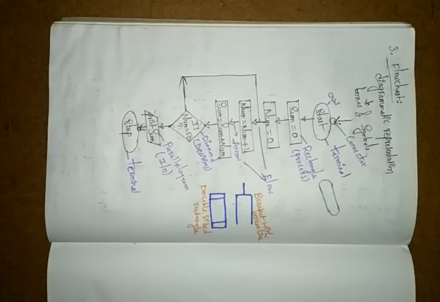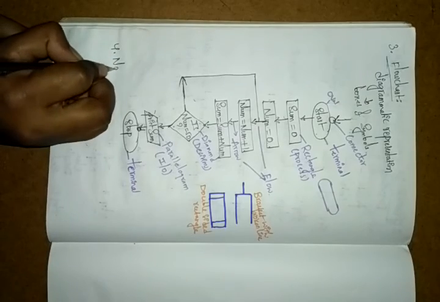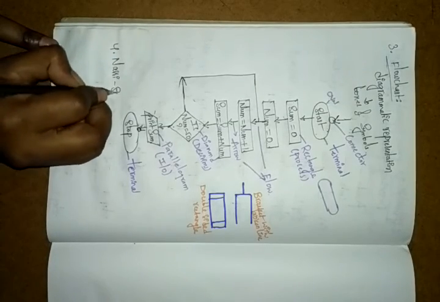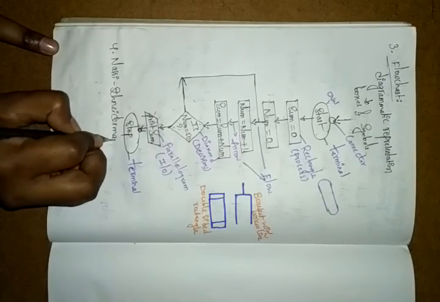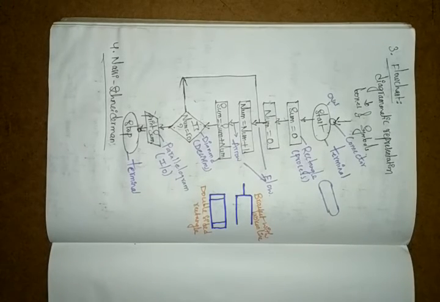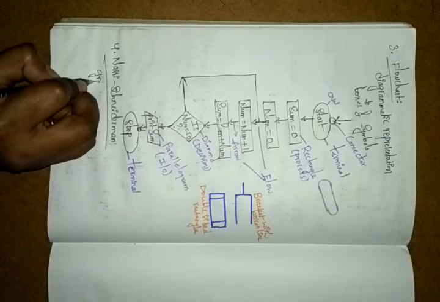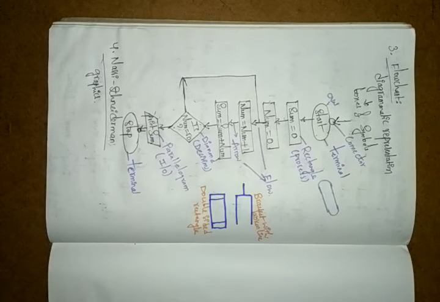And next, the fourth one is the Nassi-Shneiderman diagram. We are not using this in every situation. The Nassi-Shneiderman diagram is a representation based on graphics, and mostly we use this one for graphics.